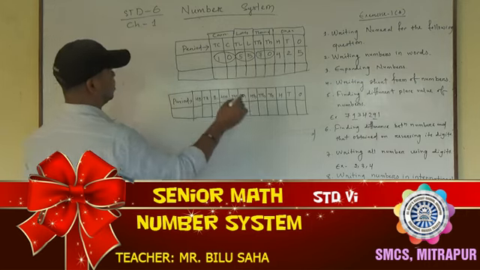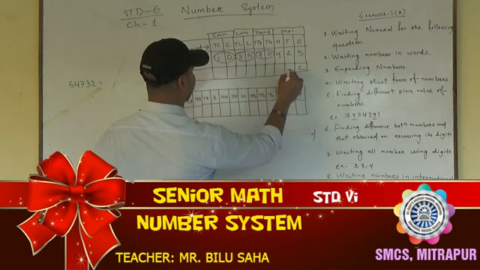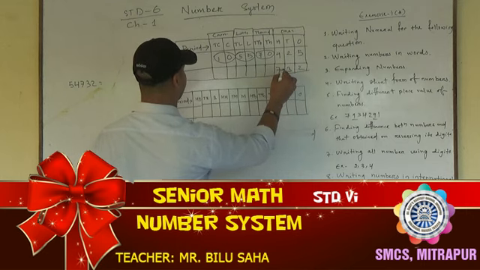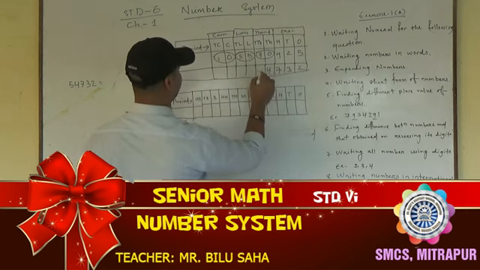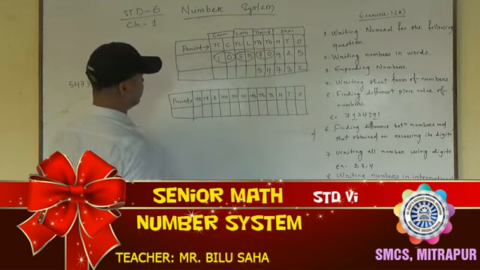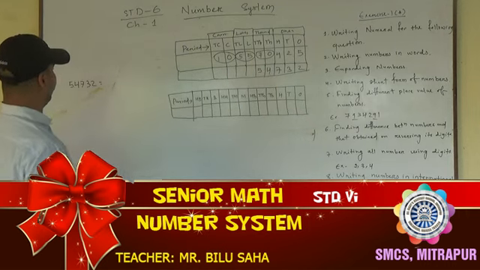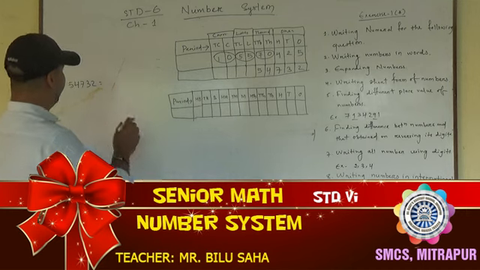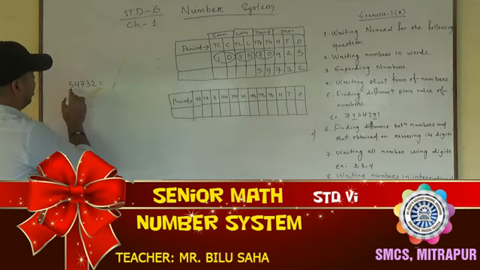Okay. The first digit is 2 is in ones place, 3 is in tens place, 7 is in 100 place, 4 is in 1000 place, and 5 is in 10,000 place. Okay. Now I am expanding it. Now when I expand the number, I will go from the left side. Okay. From the left side.